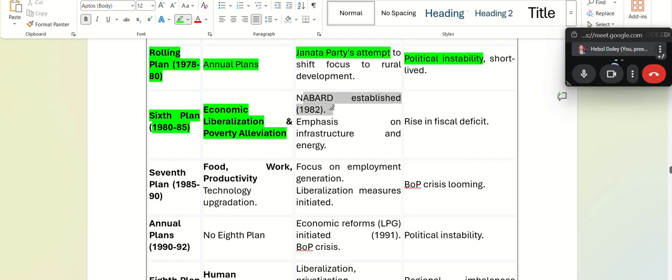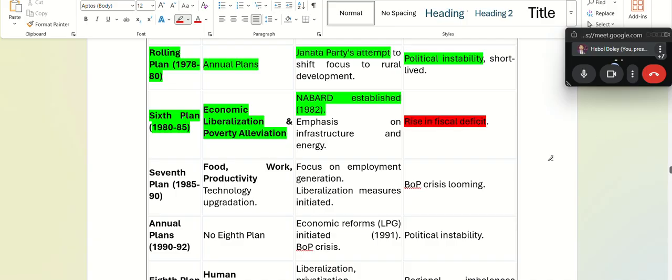NABARD was established during this period. Anyone knows what is NABARD? NABARD? So National Bank for Agriculture and Rural Development. Yes, that is there in Dispur. This office is there, regional office, NABARD office is there. Okay, so NABARD was established to help the rural areas. All right, but the criticism is there was a lot of rise in fiscal deficit.